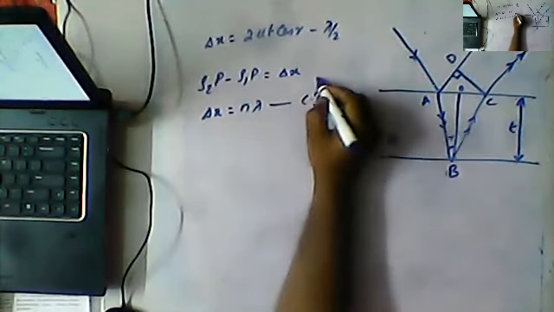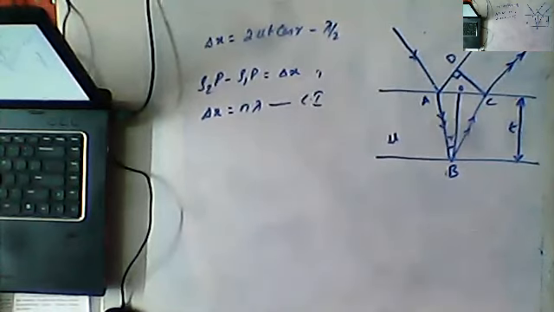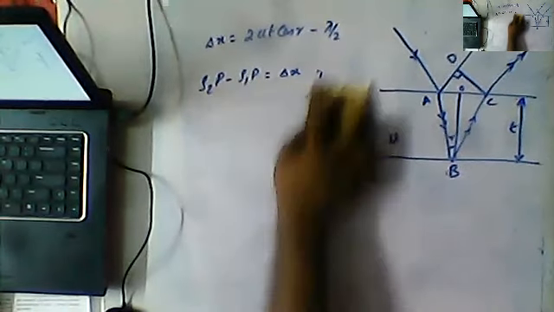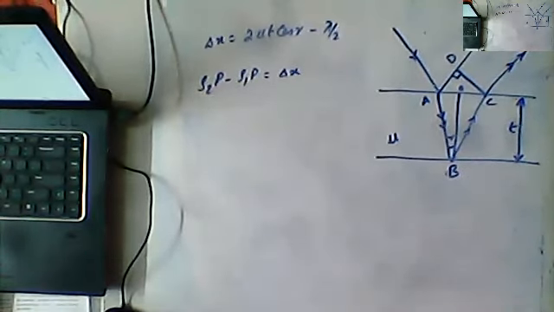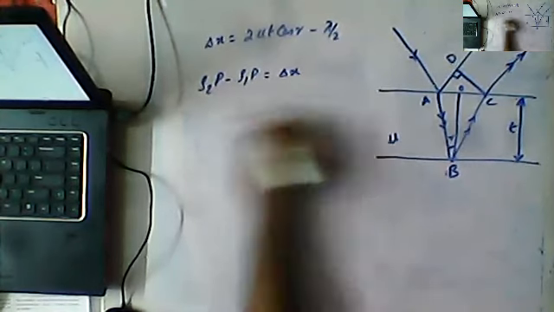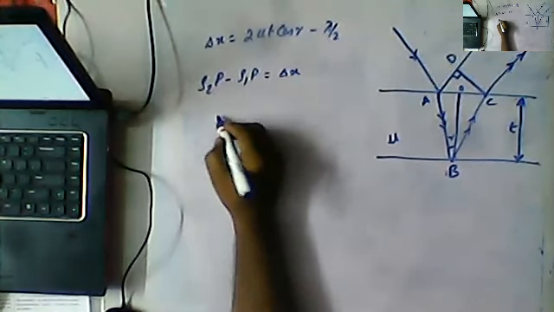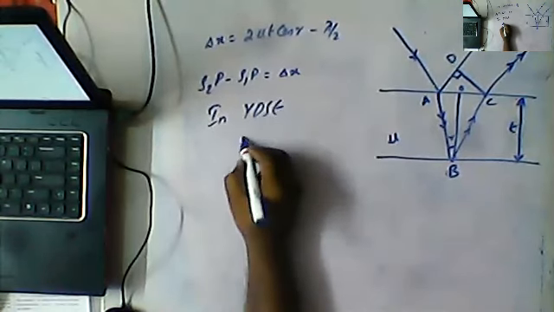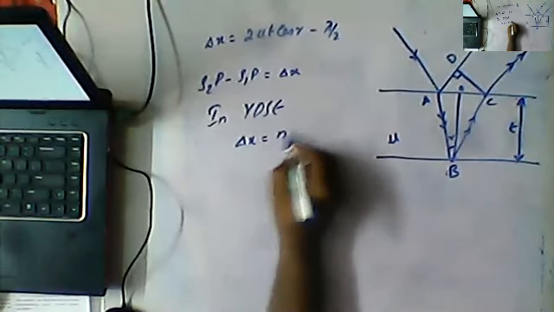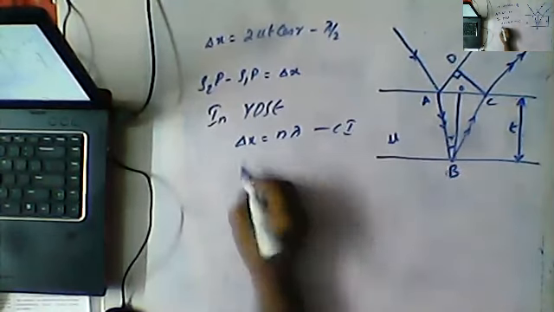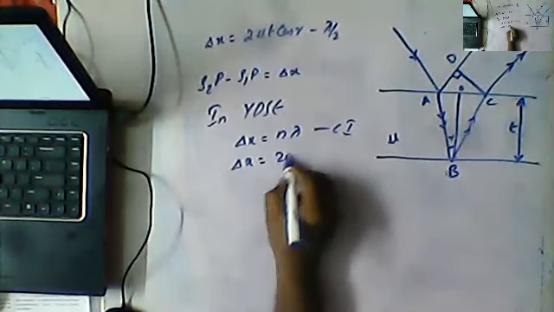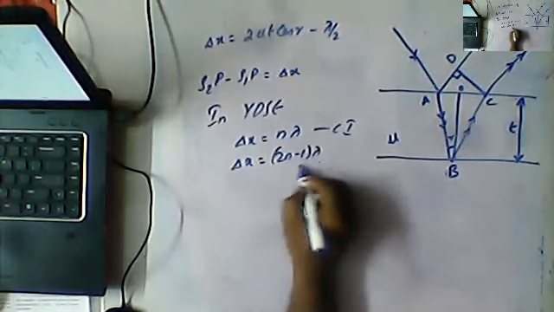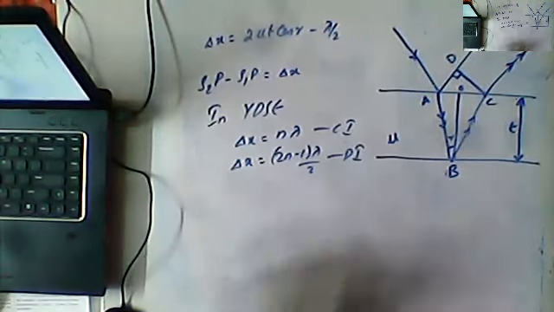So in YDSE, delta x is equal to n lambda for constructive interference, and delta x is equal to 2n minus 1 lambda by 2 for destructive interference.